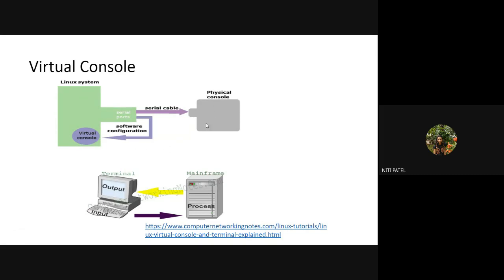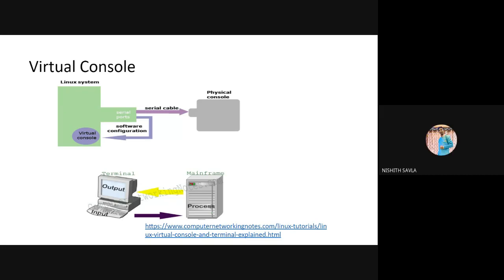So it is similar to this particular scenario. I have a physical console which has only input and output, it cannot do any processing work. So I am sending it to this mainframe, and inside that I have some application which is acting as a virtual console, doing all the work which this particular system has requested. After that work is completed, it displays only the output on this particular system. So this virtual console is nothing but a software or an application which is doing the work on behalf of this Linux system, completing that work and again giving the output through the same serial cable to this particular physical console. Are you understanding?